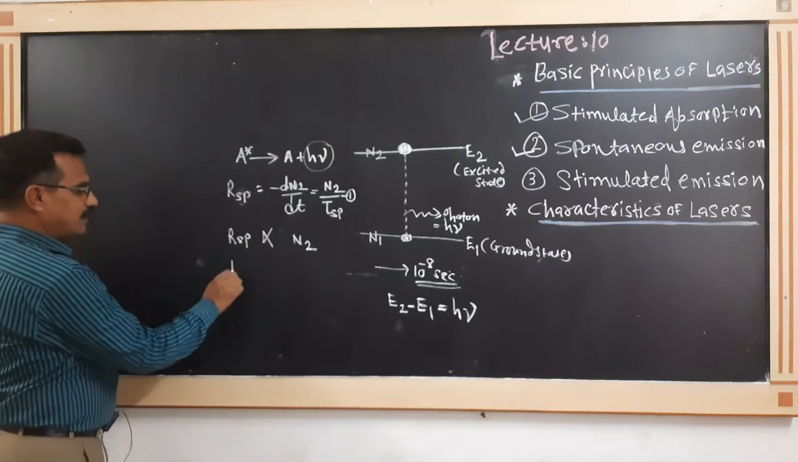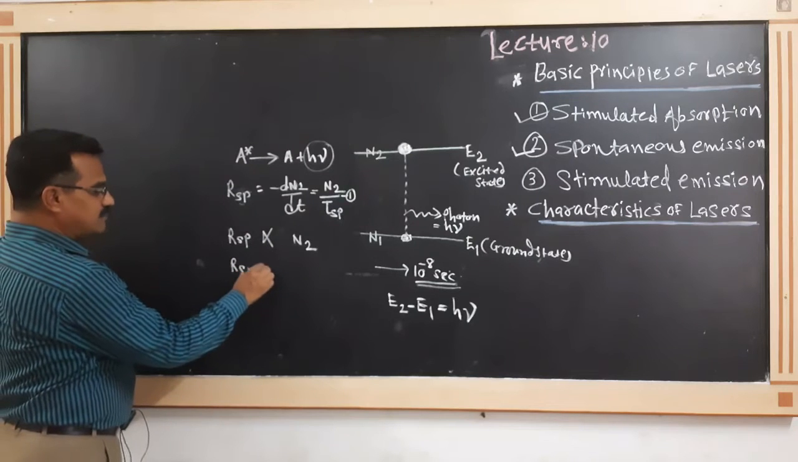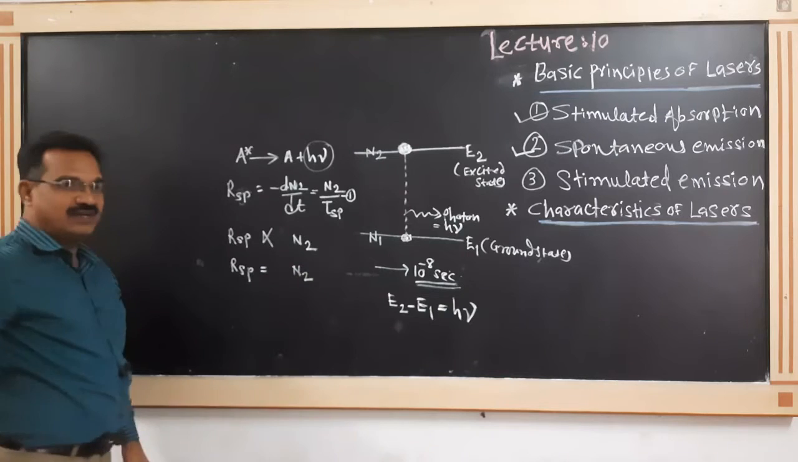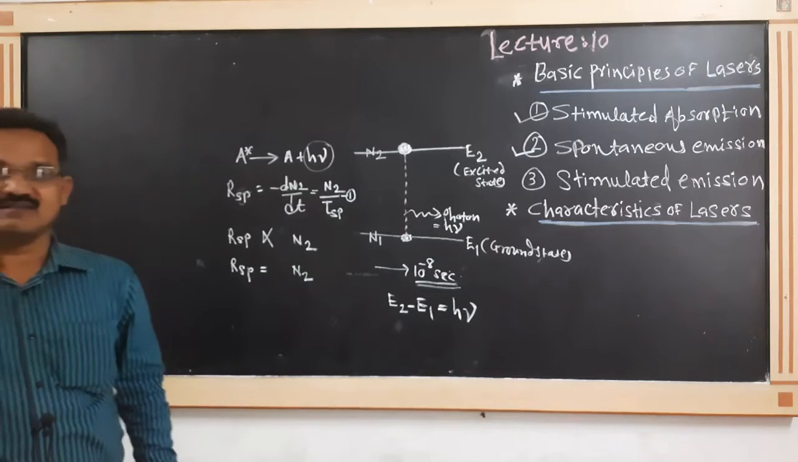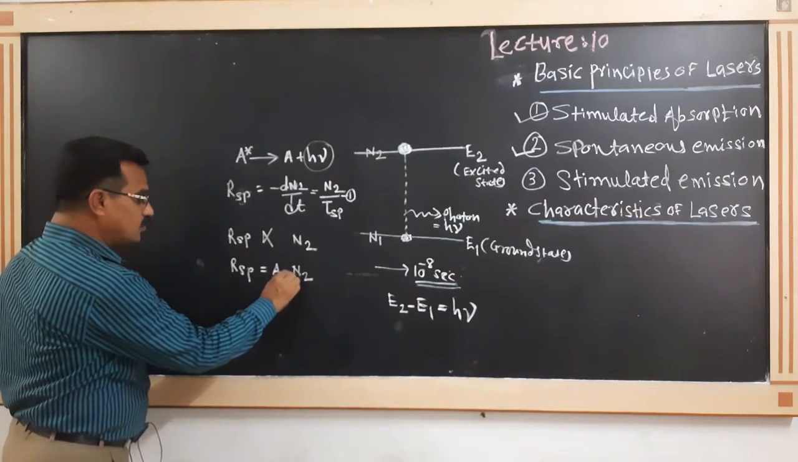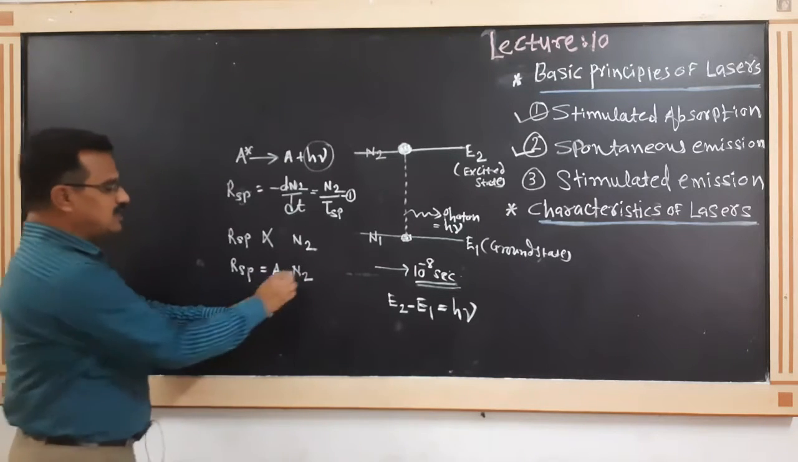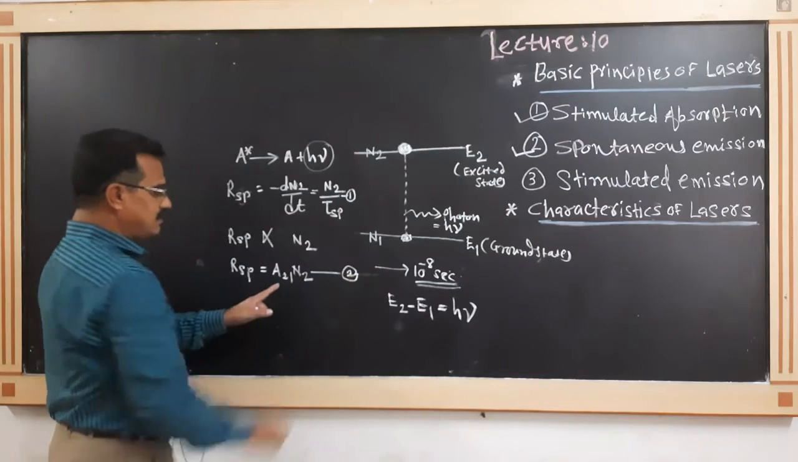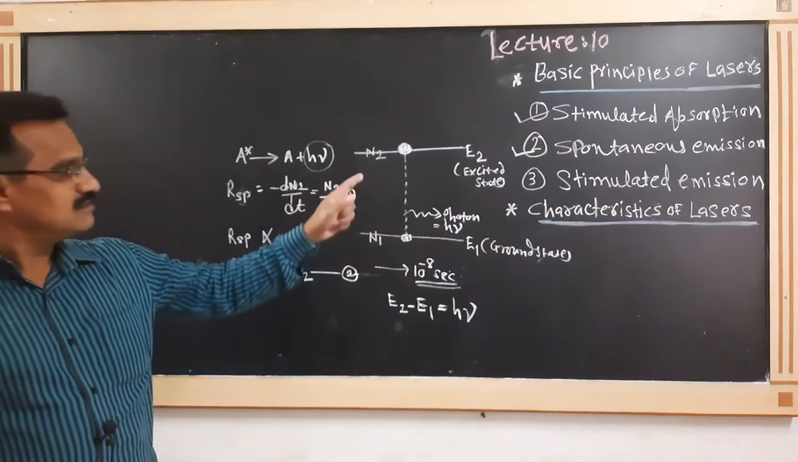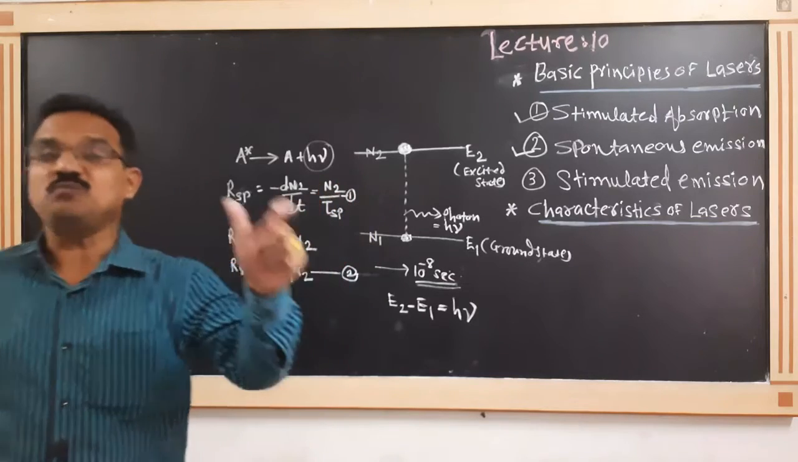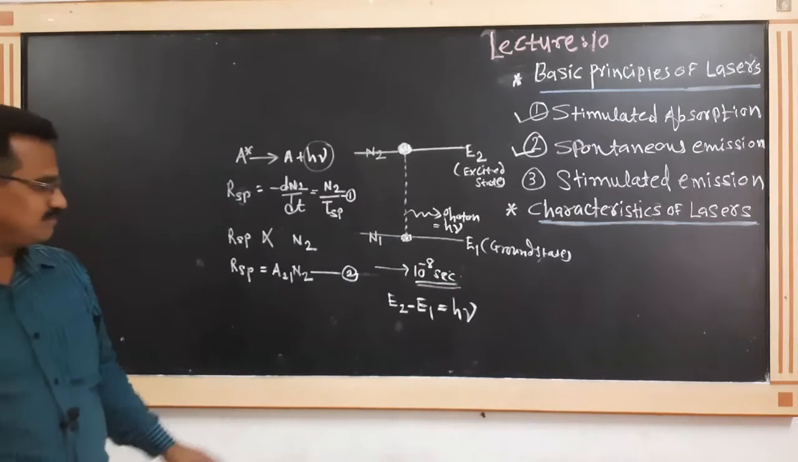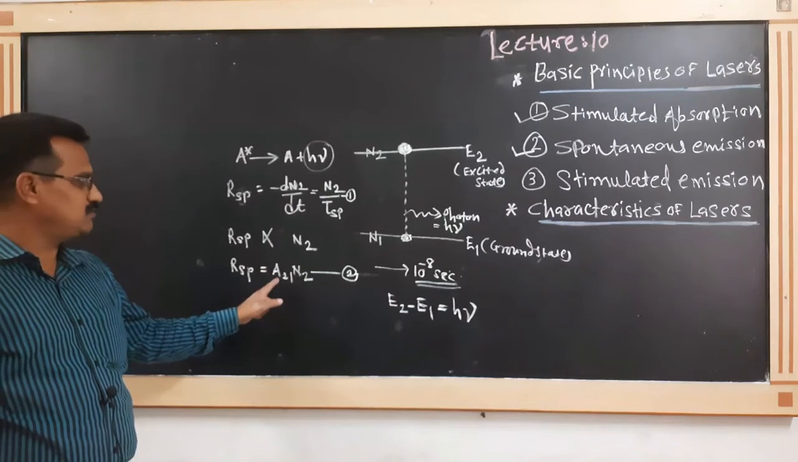And that's why the rate of spontaneous emission must be equal to a constant, which we call A21, multiplied by N2. This is a proportionality constant. Call this equation second. This proportionality constant we call Einstein's coefficient of spontaneous emission.